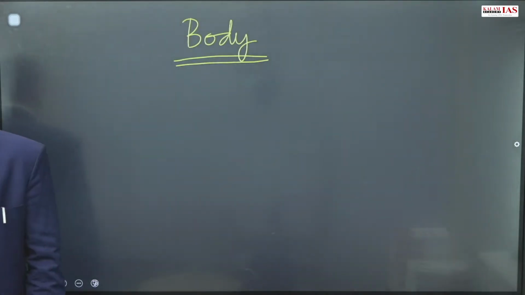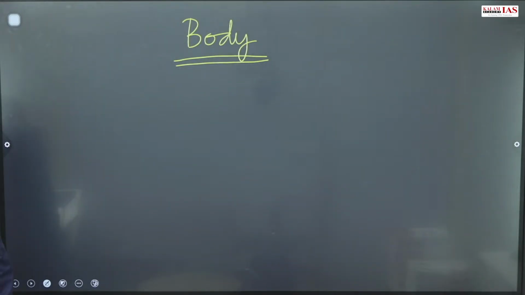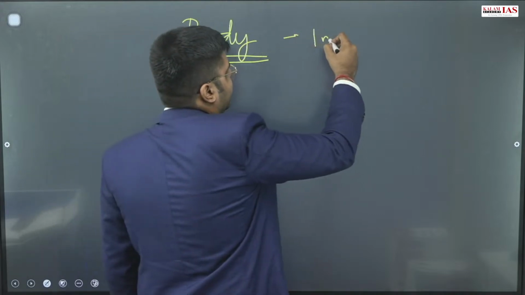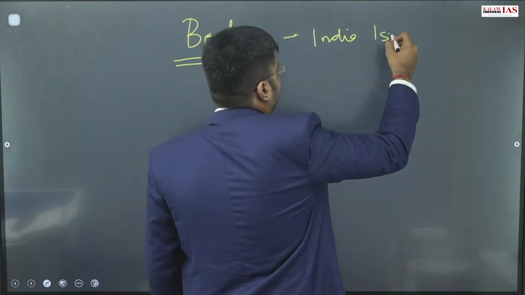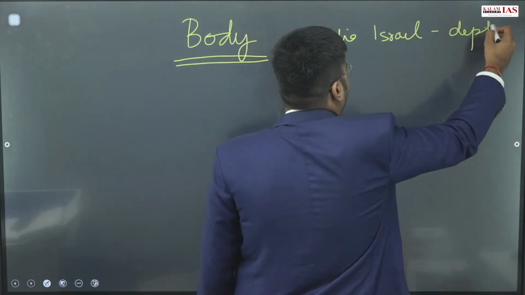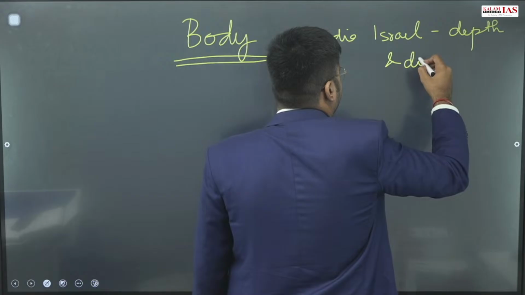So the first subheading can be India-Israel relations acquiring depth and diversity.